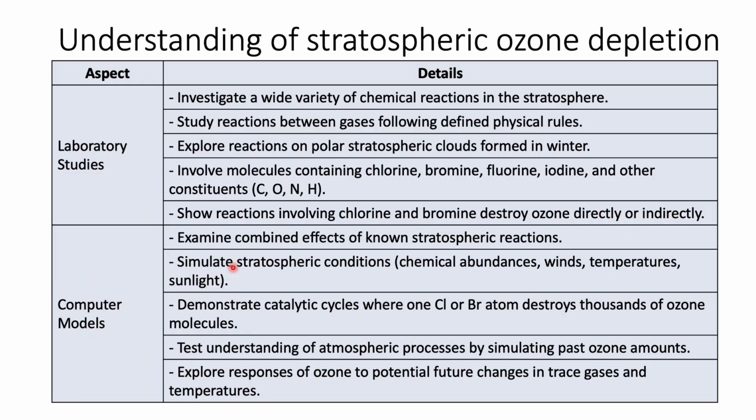So what are the computer models? We can examine the combined effect of known stratospheric reactions. We can simulate stratospheric conditions. We can demonstrate catalytic cycles where one chlorine or bromine atom can destroy thousands of ozone molecules. We can test the understanding of atmospheric processes by simulating past ozone amounts. We can also explore responses of ozone to potential future changes in the trace gases and temperatures.